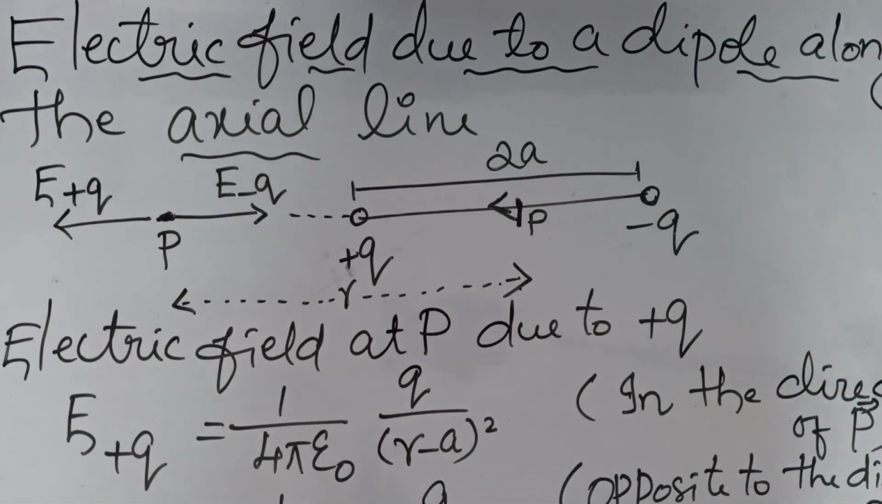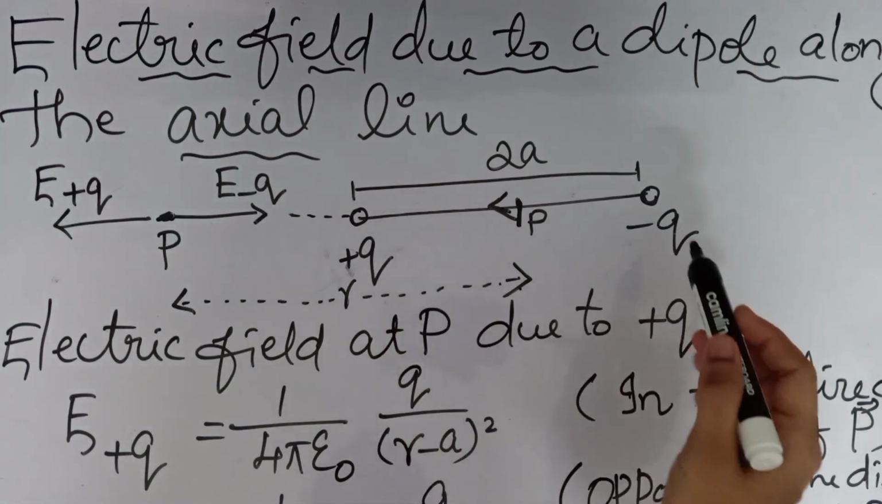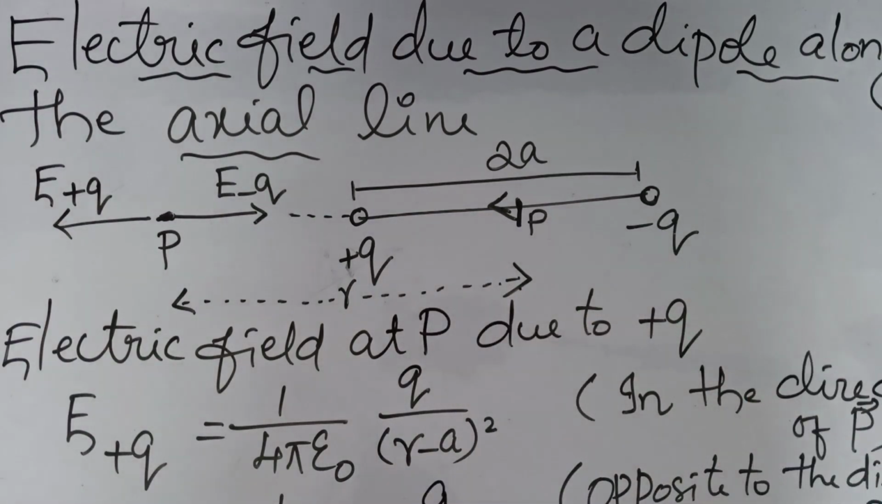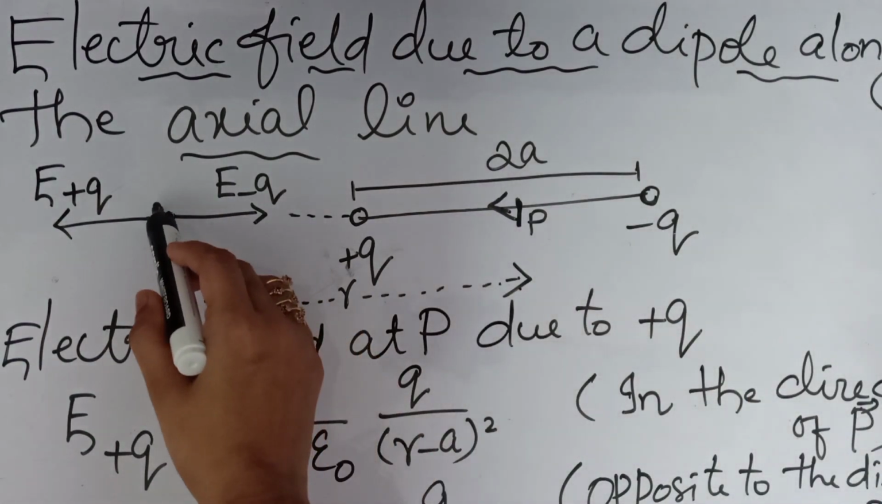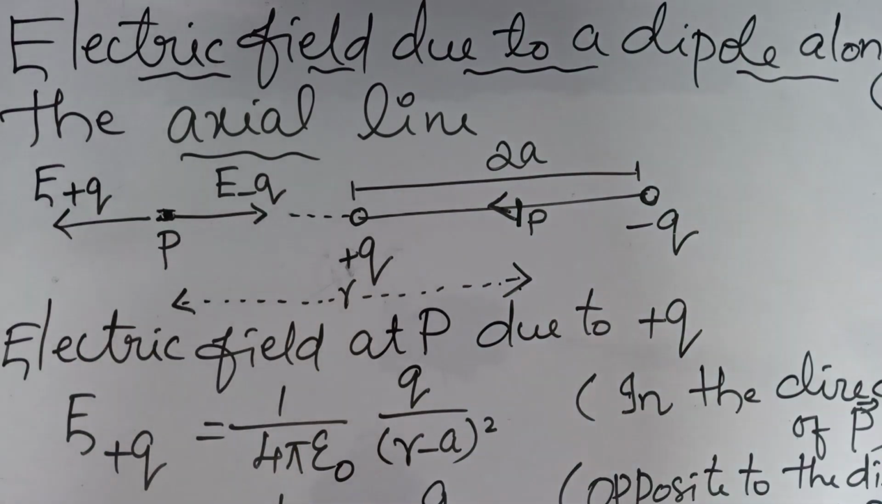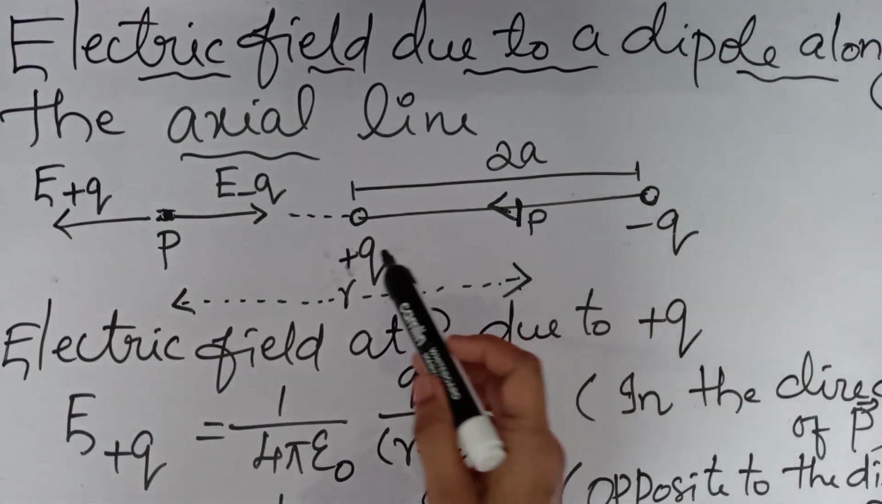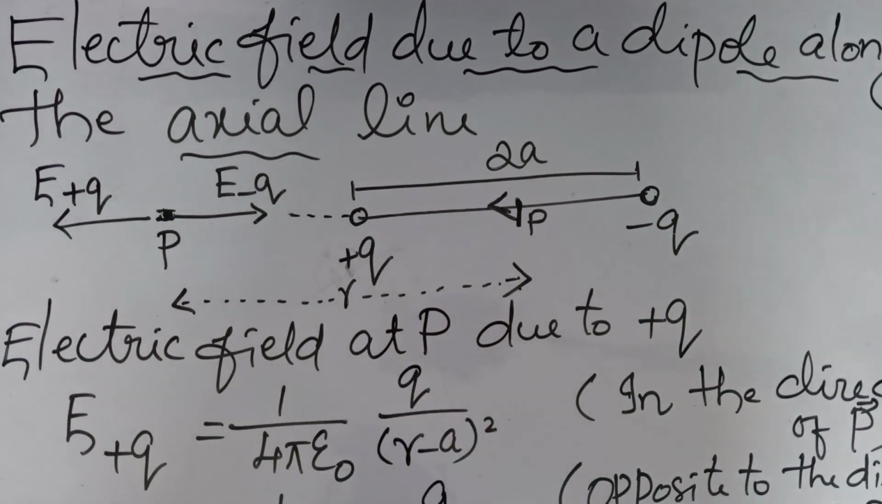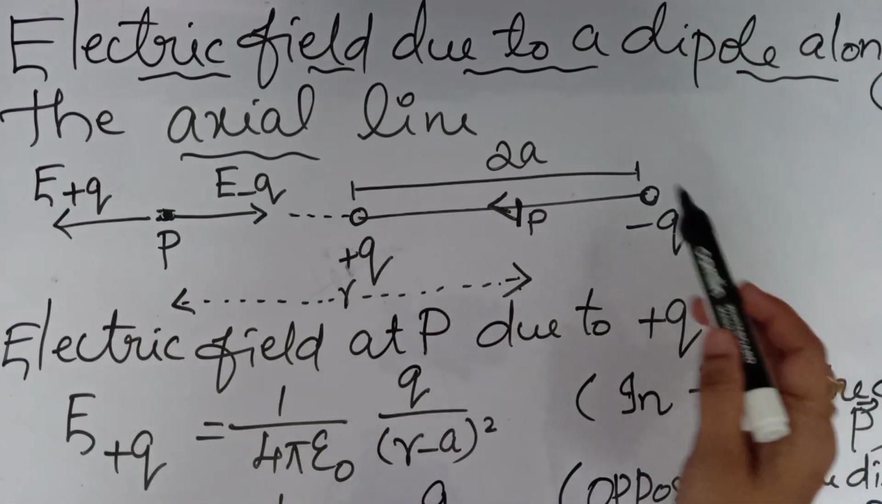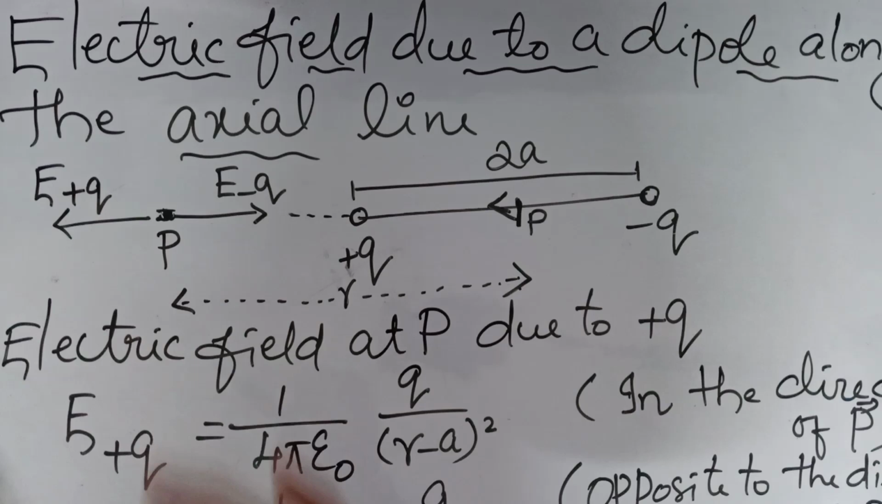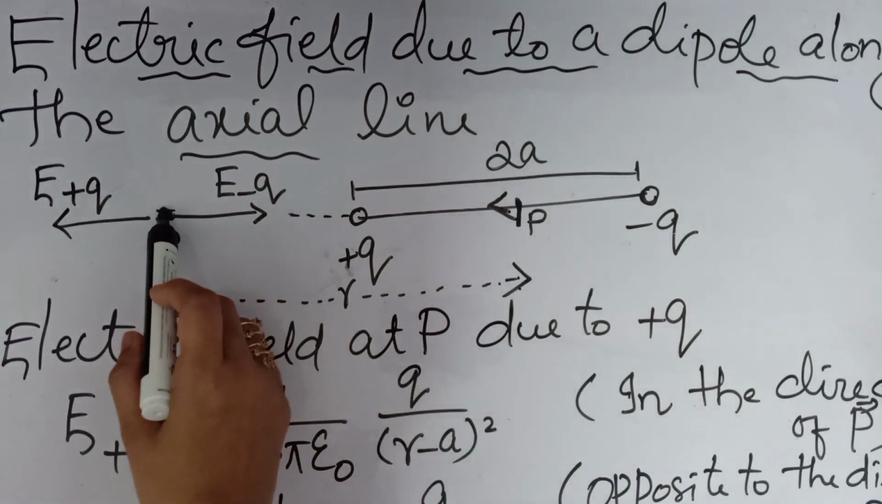So how we can find the electric field at P? So two charges are here, right? Plus Q charge is there, minus Q charge is there, and here we are placing a test charge. At P we are placing a test charge, and we have to find the electric field at P due to this plus Q charge and also the electric field at P due to minus Q charge, because these two charges will act on that charge. Okay, so that we will find and we have to add it together for getting the total electric field at point P.